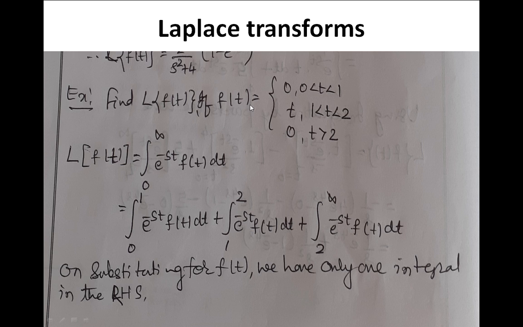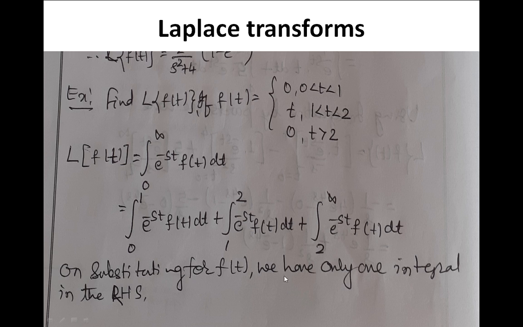Next, the same condition is given with 3 sub-intervals. Can you tell me what the sub-intervals are here for 0 to infinity? First one is 0 to 1. Second one is 1 to 2. Third one is 2 to infinity. Yes, very good. We have shown here 0 to 1 plus 1 to 2 plus 2 to infinity.